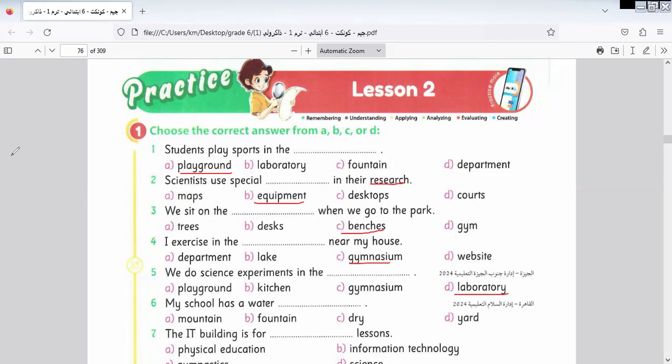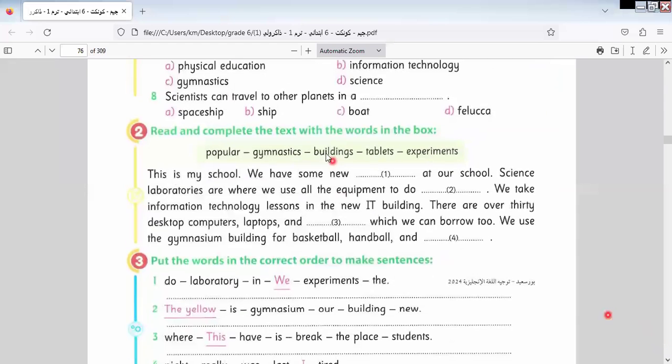Excellent. So I answer some of them, and you do the rest by yourself after studying the lesson. Let's answer this question. This is my school. We have some new buildings at our school. Some new what? Some new buildings.